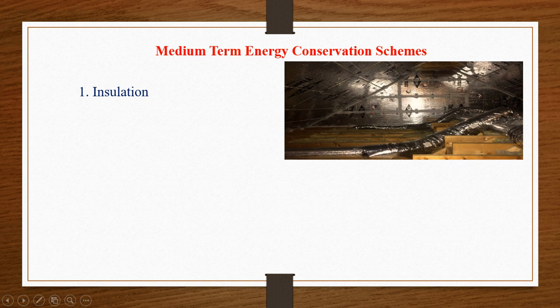The entire attic roof is insulated. See here, for insulation, aluminum foil is used. By using this aluminum foil, the heat energy outside of this attic cannot enter into this room. So that acts as an insulation.